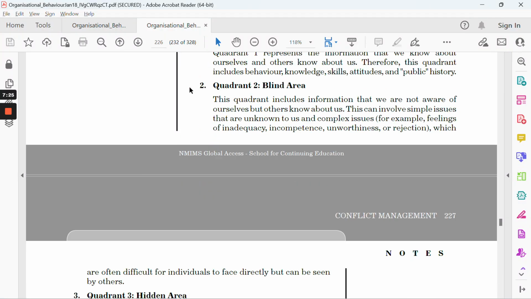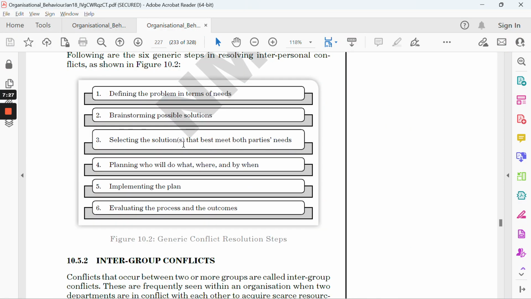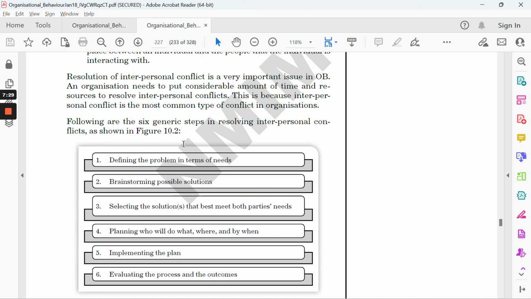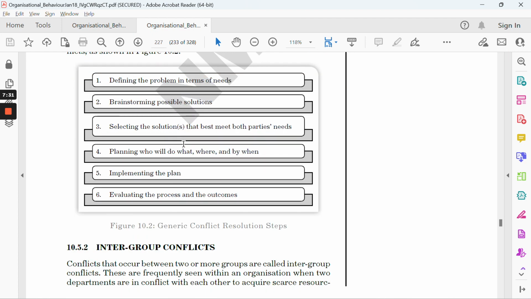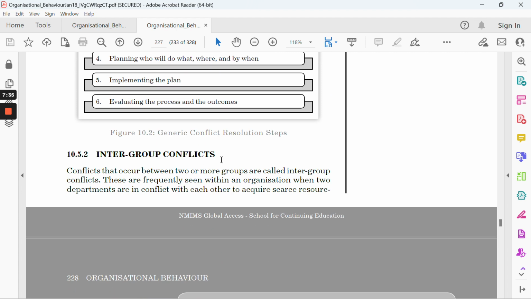Post that, going to page number 229, you can just write these types of resolution steps. That's totally fine, because everything is covered and asked in the question, how you can resolve different types of conflict.